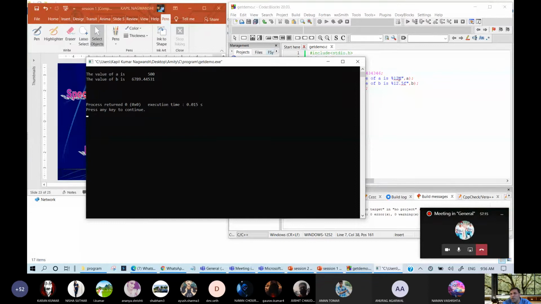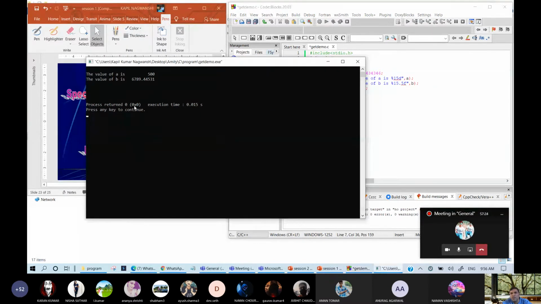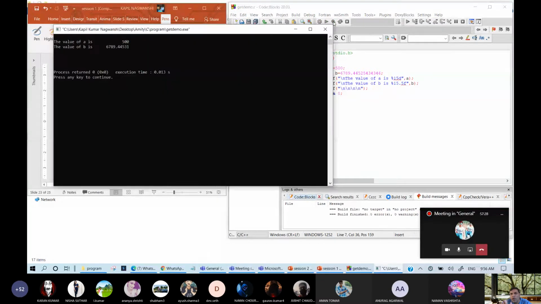If I am writing 15, then I need to write 15 here also, and it will automatically justify. Agree or not? Yes, sir. Why are we using format specifiers? Because we want to put the answer in formatted manner. Okay.